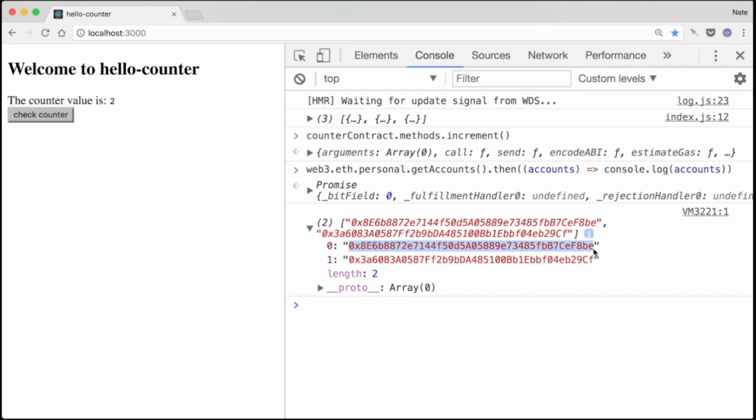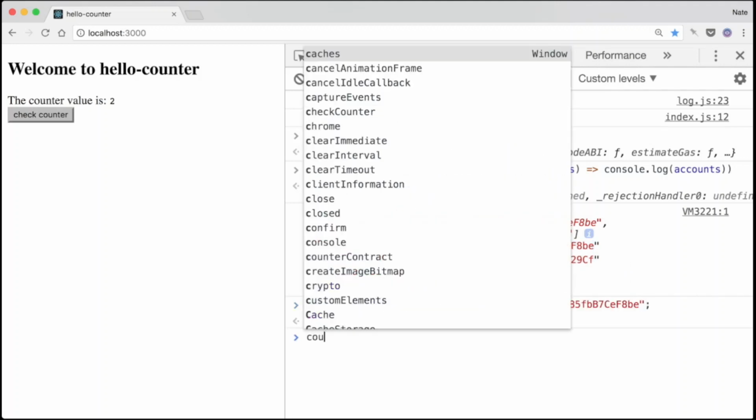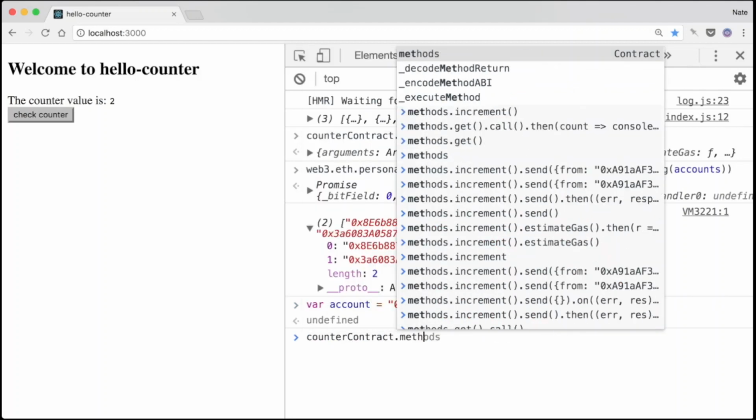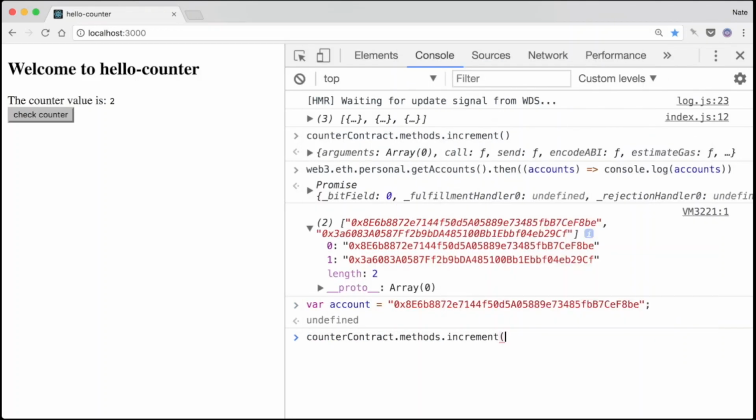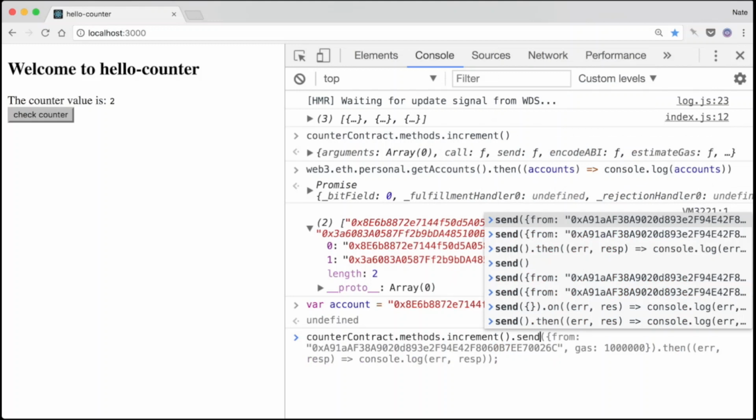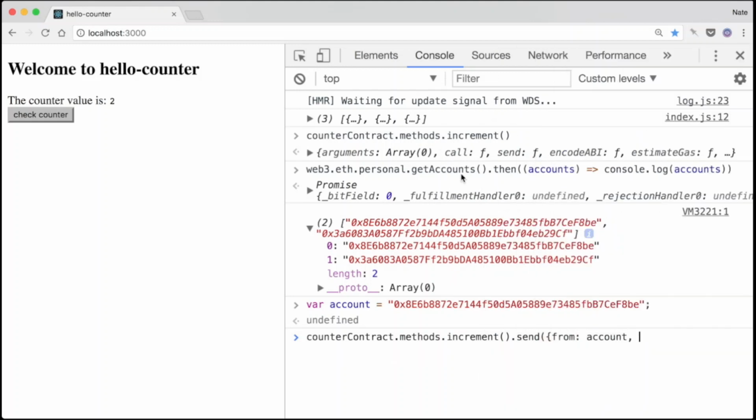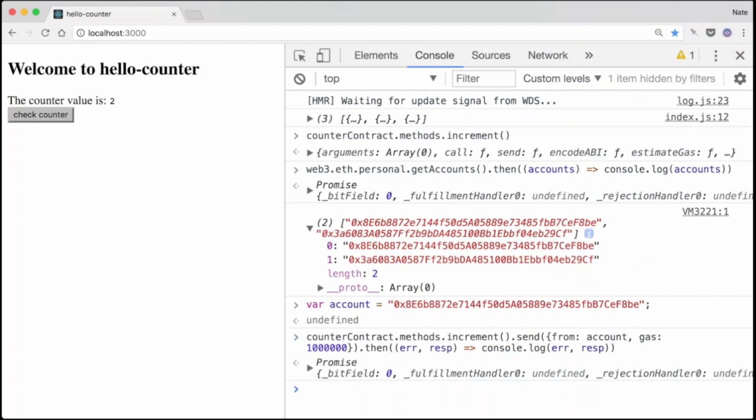We'll set our account to a variable, and then call countercontract.methods.increment.send, passing from our account. Gas, we'll just put 1 million. .then, and capture the error and the response and log it out. The promise that returns isn't resolving. Let's check our logs to see if we can figure out why.